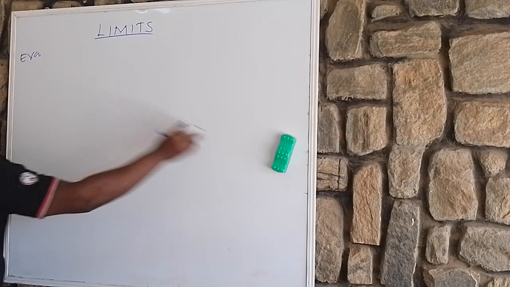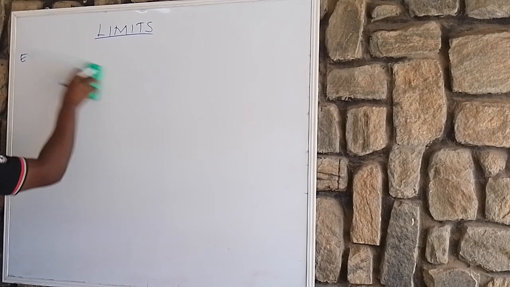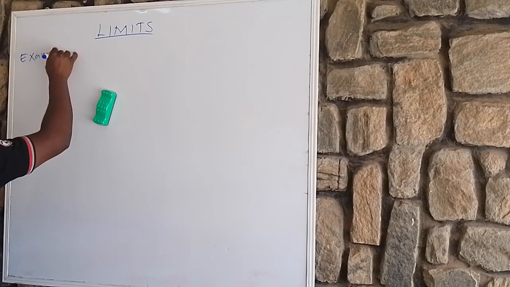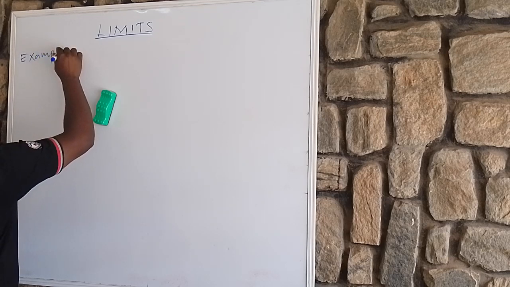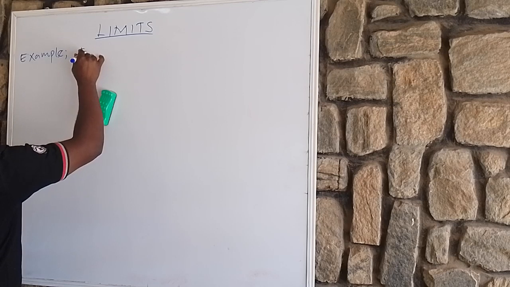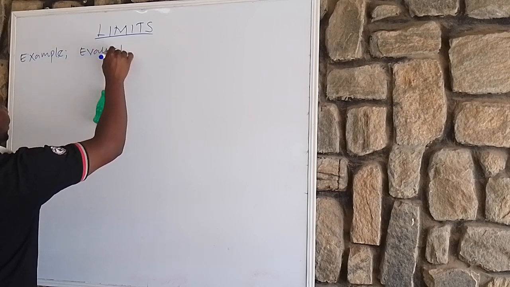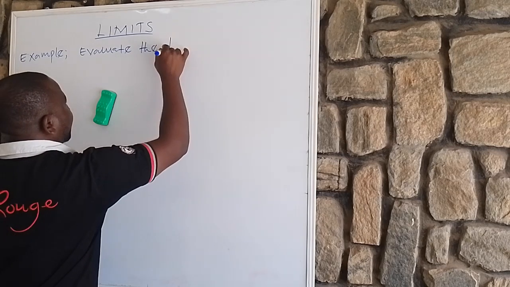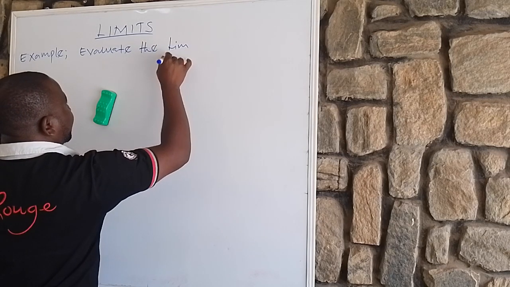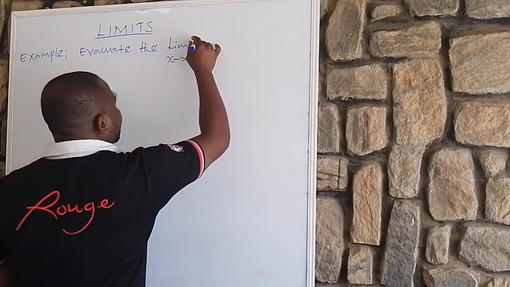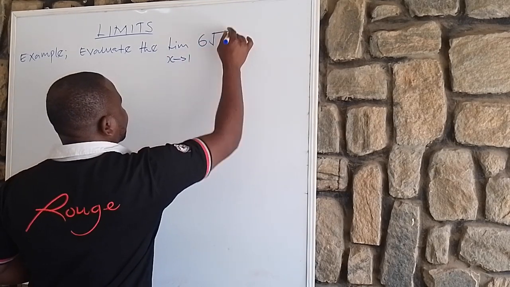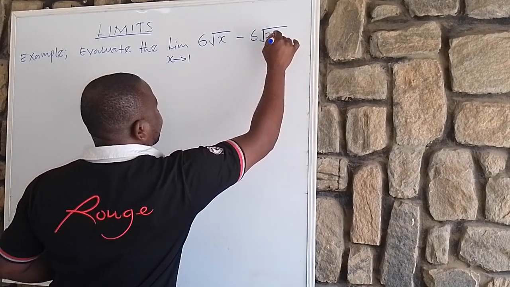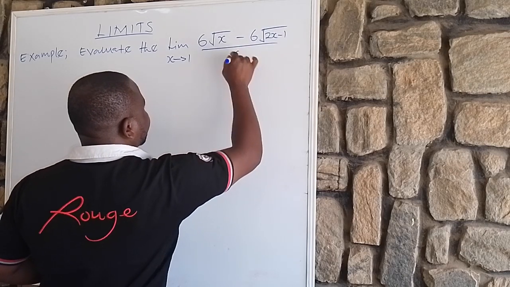Example: evaluate the limit as x tends to 1 of 6 root x minus 6 root 2x minus 1, all over x minus 1.